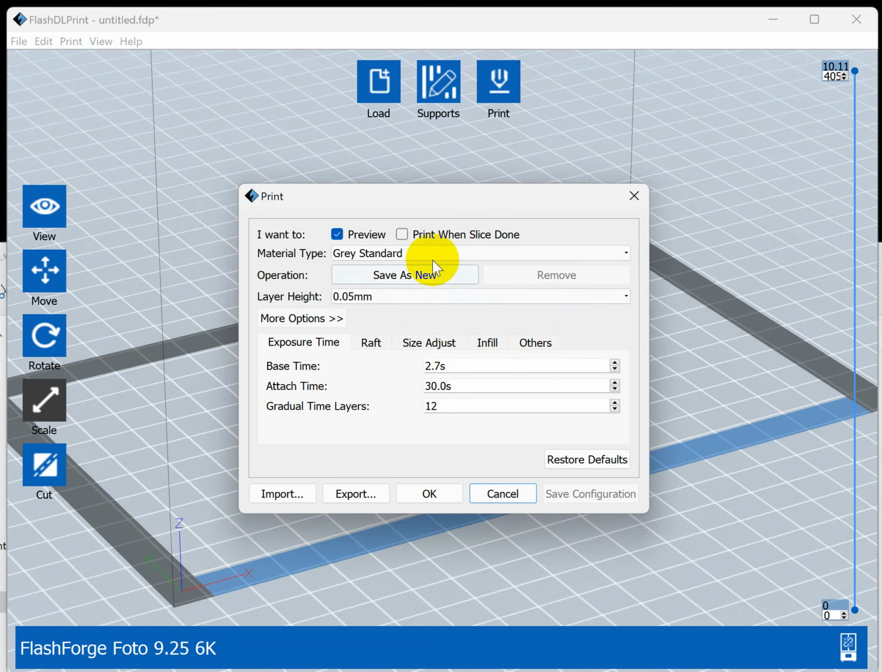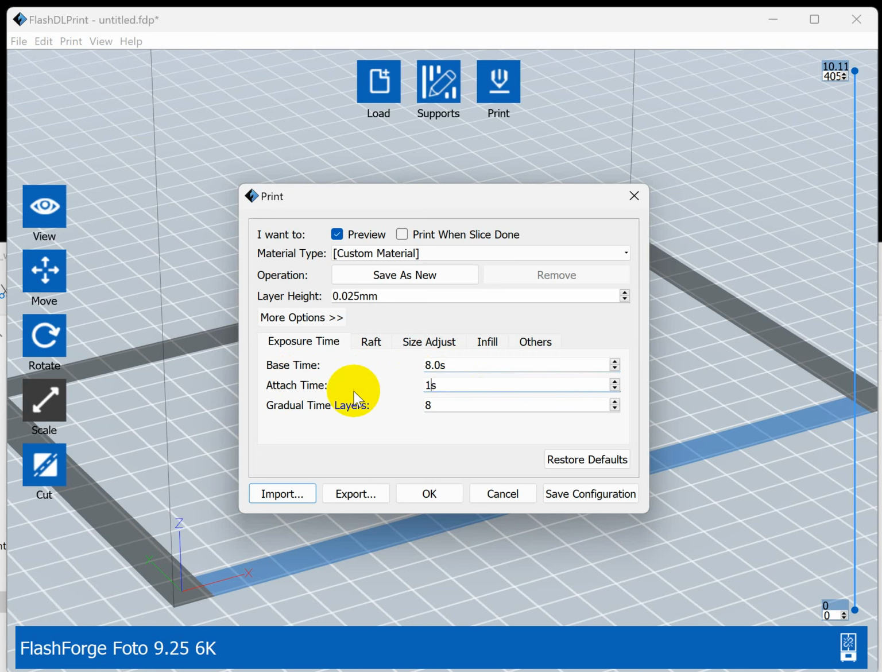setting, but we have to change the exposure time, the base time, and the attach time. For example, here we got the base time, instead of 6, we need 8.5 or 8. Okay, and this one 100 seconds. Okay, and we save the same name, resin type A. Okay, the same type but different parameters, and we use save configuration.